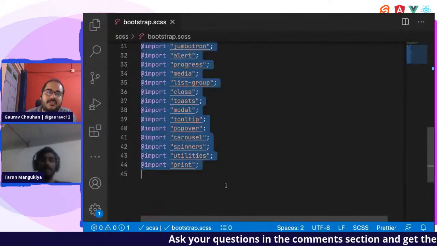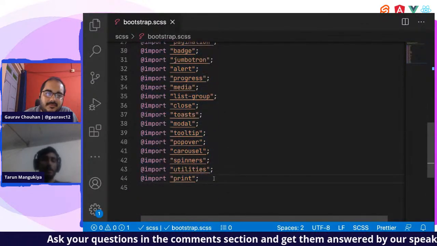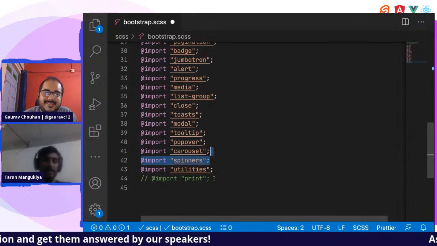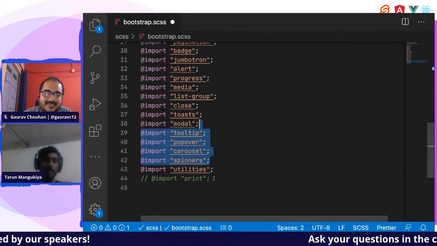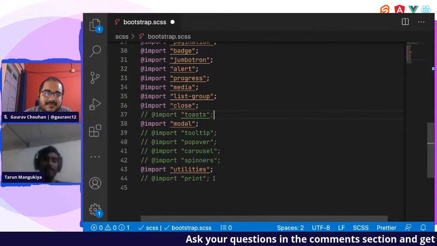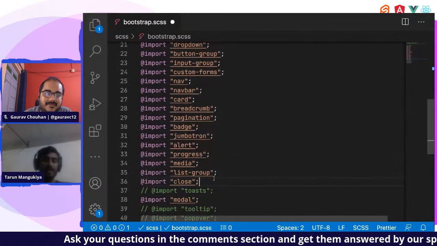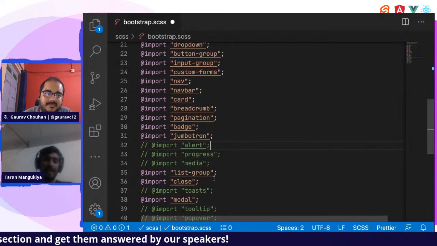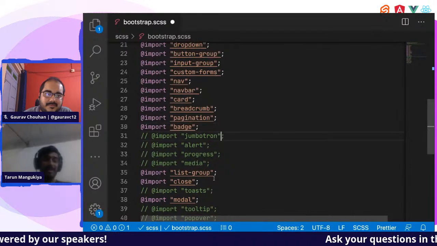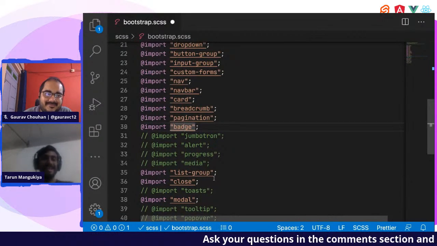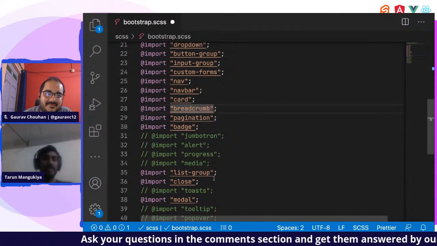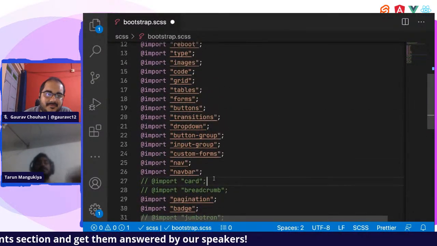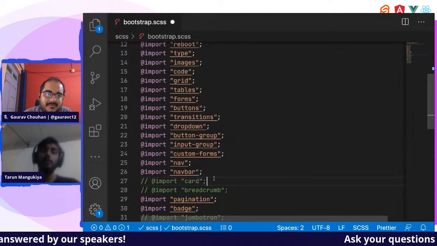So what I do is comment out many of them. I don't need print, I don't need utilities. I'll need spinner; carousel, popover, tooltip I won't need. I don't need toast. I don't need media either because it's just display flags. Progress, alert, sometimes jumbotron, though I think no one is using jumbotron. Base sometimes we need, pagination we need, breadcrumb sometimes, card mostly I don't use. So I just copy, paste and edit Bootstrap on my own.